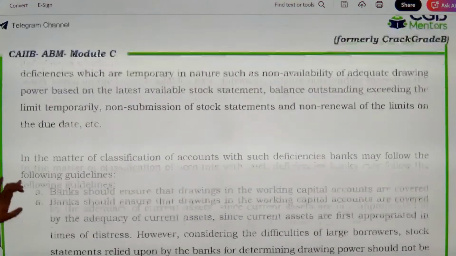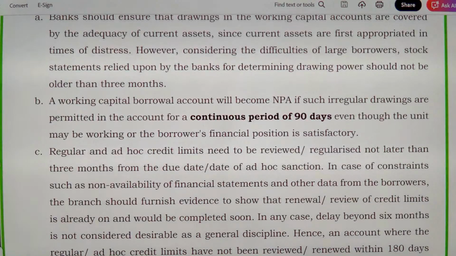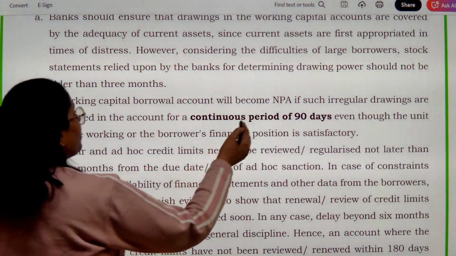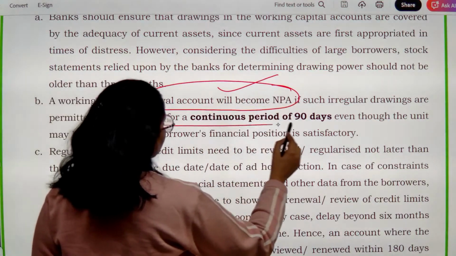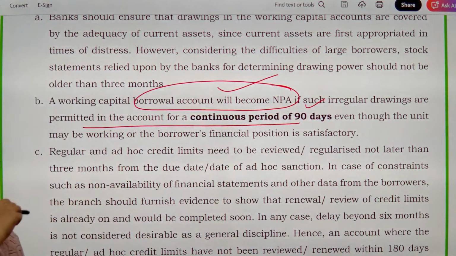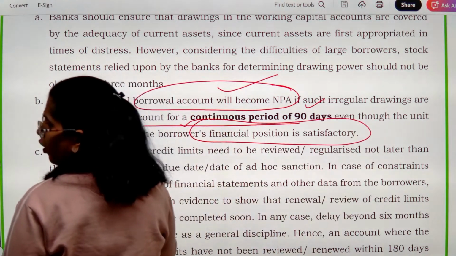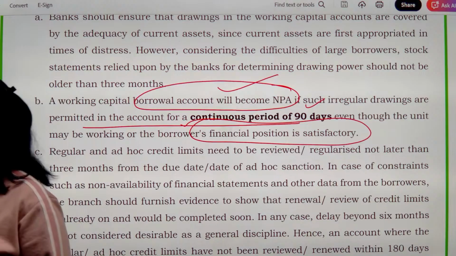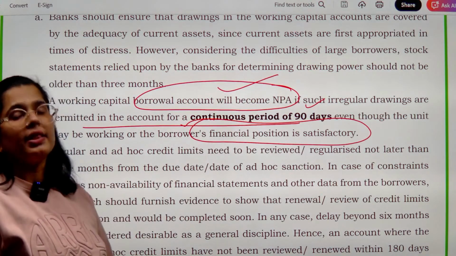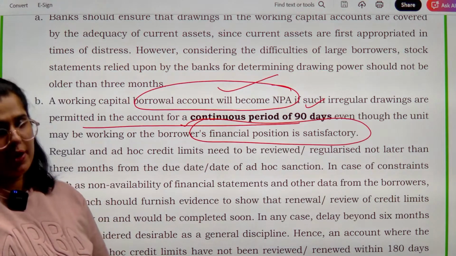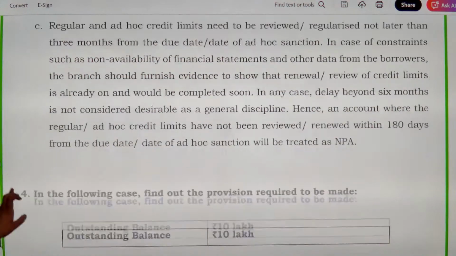नॉर्मली टेम्पररी डेफिशिएंसीज तो हमें दिक्कत नहीं करनी चाहिए, बट इफ वर्किंग कैपिटल अकाउंट हैज टू बी डिक्लेयर्ड एज एनपीए, आप इसको कब एनपीए डिक्लेयर कर देंगे? When irregular drawings are continuing for a continuous period of 90 days. ठीक है, भले ही financial position satisfactory भी हो, तब भी हम इसको डिक्लेयर कर देंगे NPA because there is an issue. ठीक है, यहाँ पे क्या issue है? The issue is that you have remained inconsistent for a continuous period of 90 days.